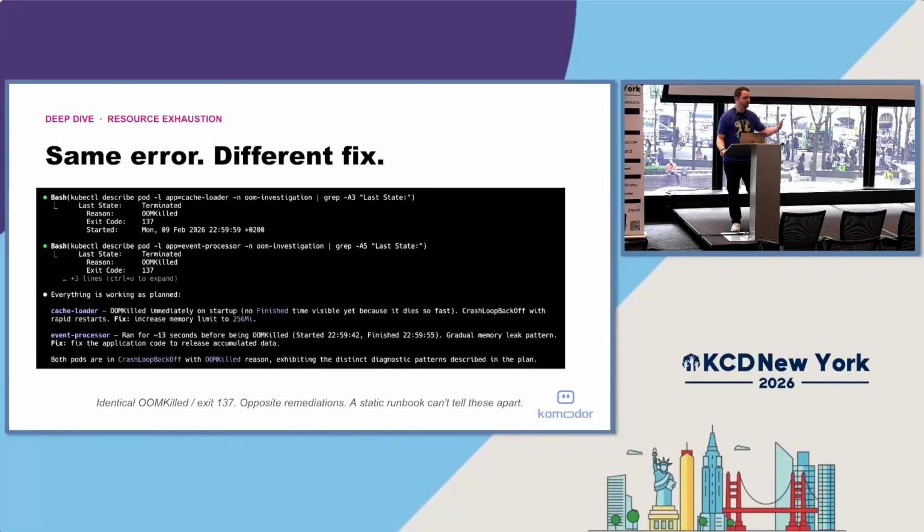That is, they've both been in a terminated state, they have both been killed, so that's out of memory, and they have exit code 137. This was great for our experiment to find 2 identical looking workloads having the same exact error, because our hypothesis would be we could find a solution to the first, apply it to the second, and then we would have a great solution in a runbook.